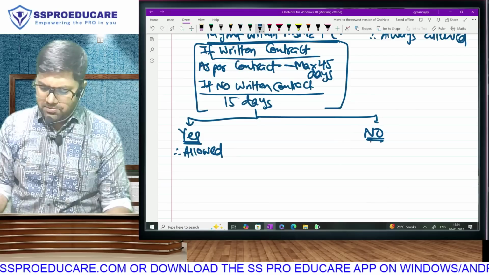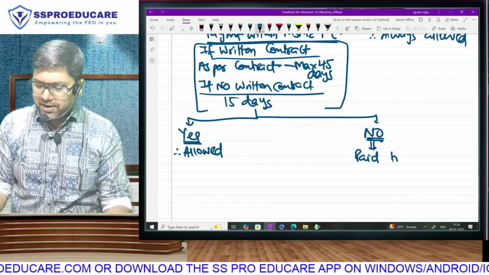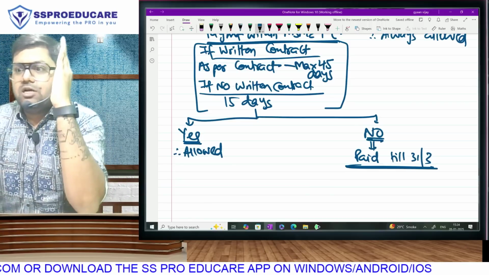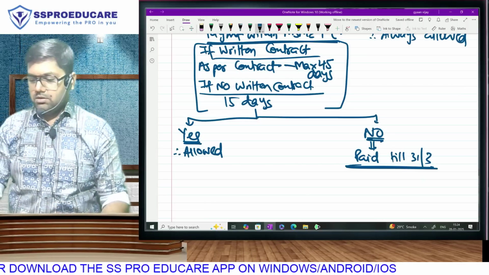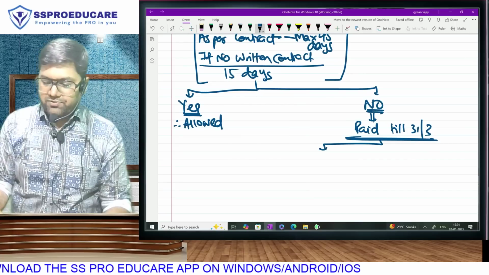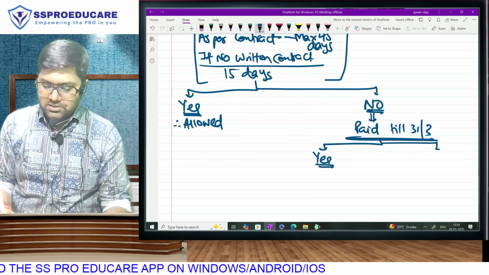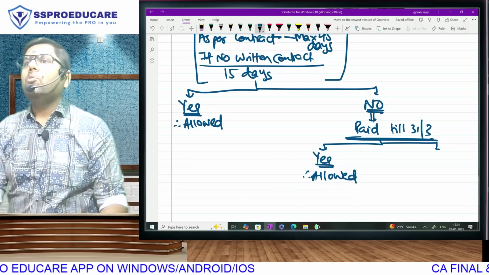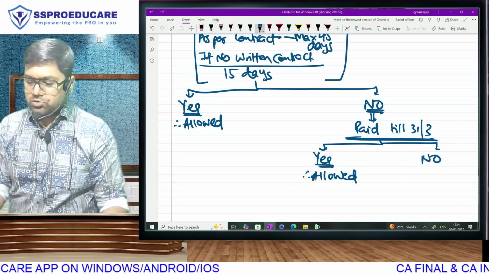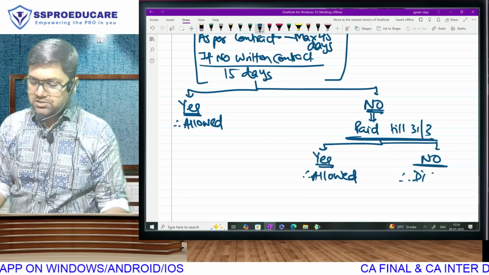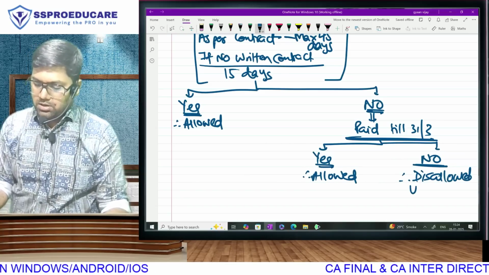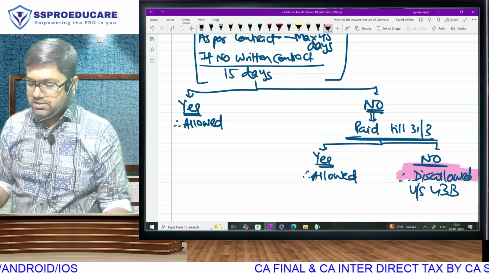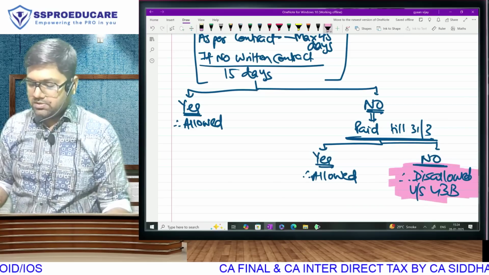No problem. Last check: is it still paid till the year end? We are not granting you extra time till the due date; we will stop at year end, paid till 31st March. Again, what are the two possibilities? Yes, then even if you miss the MSME time limit, still no problem. Pay before year end, no problem. But if you miss that also, then the expense will be disallowed under section 43B.